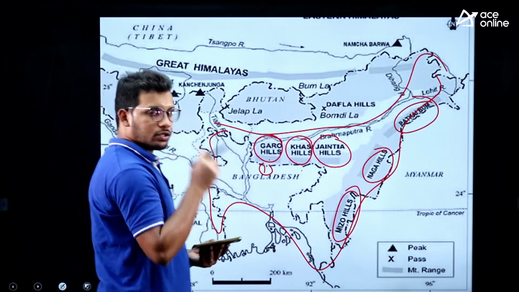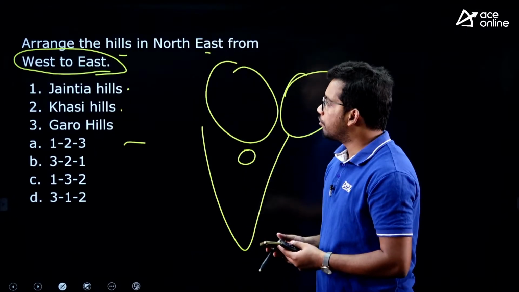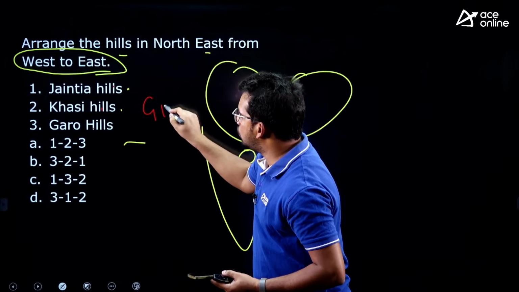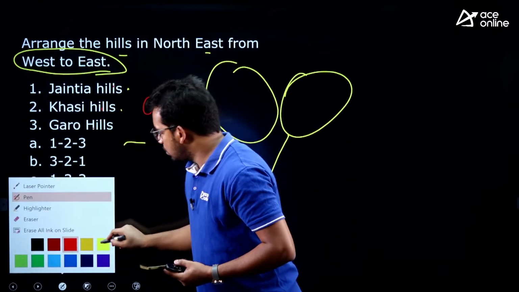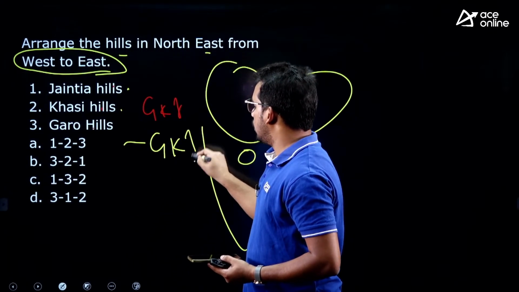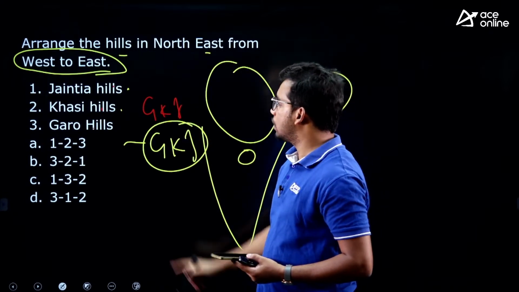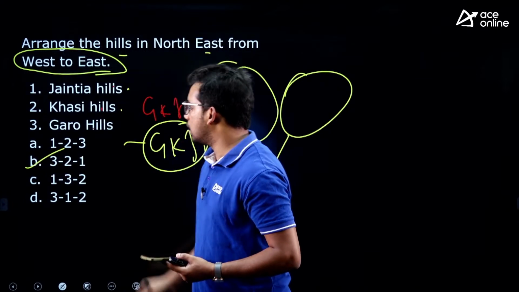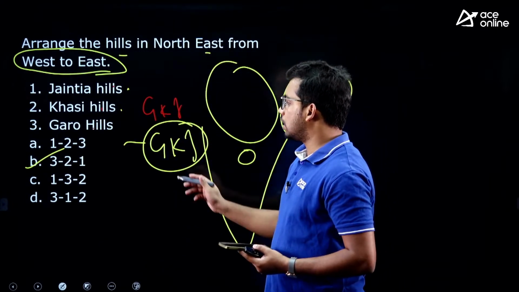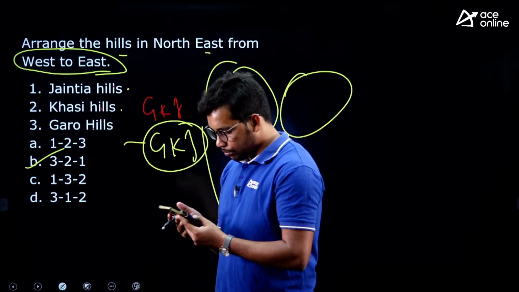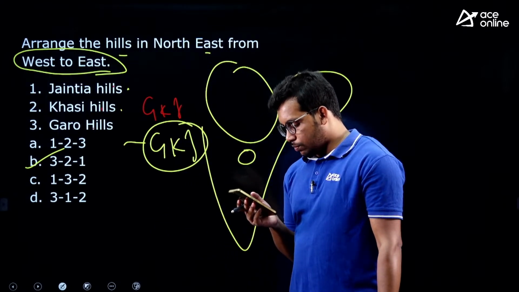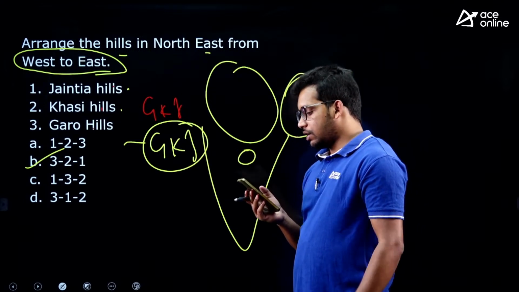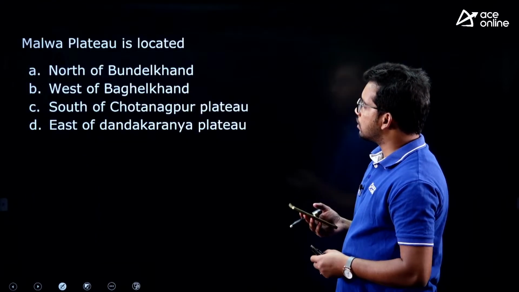Right. So now comes the question. Let's see what the answer is from west to east. Garo, Kasi, Jaintia. So you have to remember GKJ. This is the arrangement of these 3 hills, Garo, Kasi, Jaintia. So 3 should come first, 2 should come second, and then finally Jaintia hill. So the answer is 3, 2, 1, that is B. Very good. Manikanta, Naveen, Lasya have answered it as correct. Right. So that is about Garo, Kasi and Jaintia.